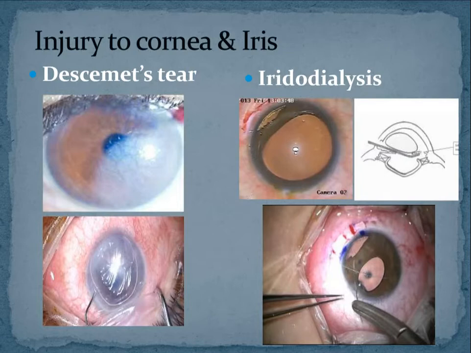Anybody? These questions I'm posing to you are all the common questions which will be asked to you in Viva. So please think and answer. What will happen if there is a large iridodialysis and you leave it like that without repairing? Small ones you can leave, nothing will happen. But if it is a large one, what is going to happen? What is the complaint the patient will have? If you have a big iridodialysis, just look at the figure. It's so easy. What is the problem with this figure?